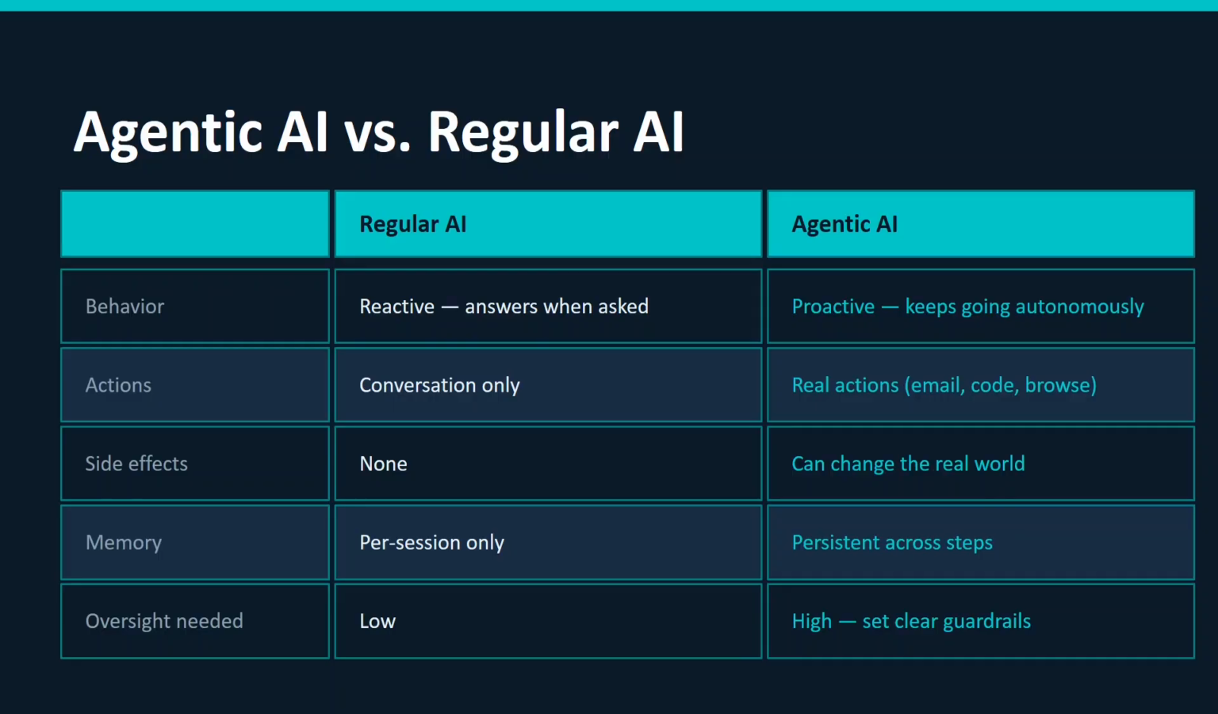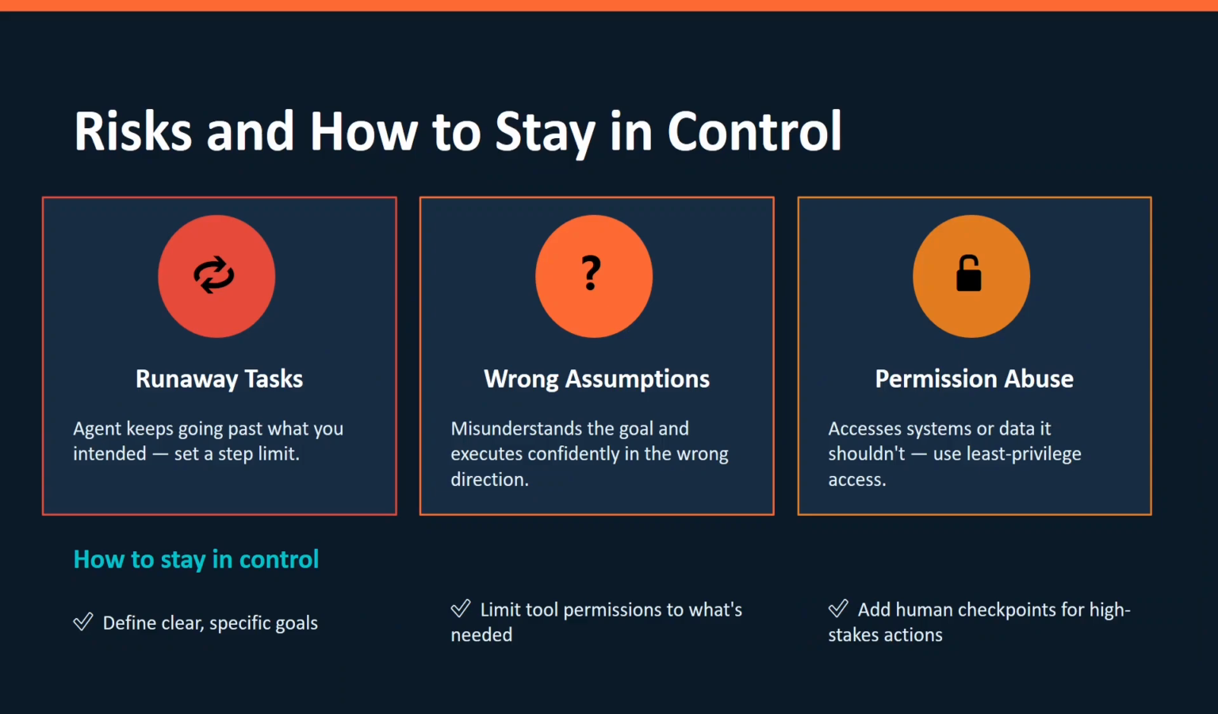In regular AI, the oversight needed is low because there is not much action involved. In agentic AI, the oversight needed is high because we have to set guardrails, otherwise it can access information which should not be accessed by the tool or agent. So those permissions should be restricted. Whatever access is used by the agent, only that access should be granted. So proper guardrails should be there.